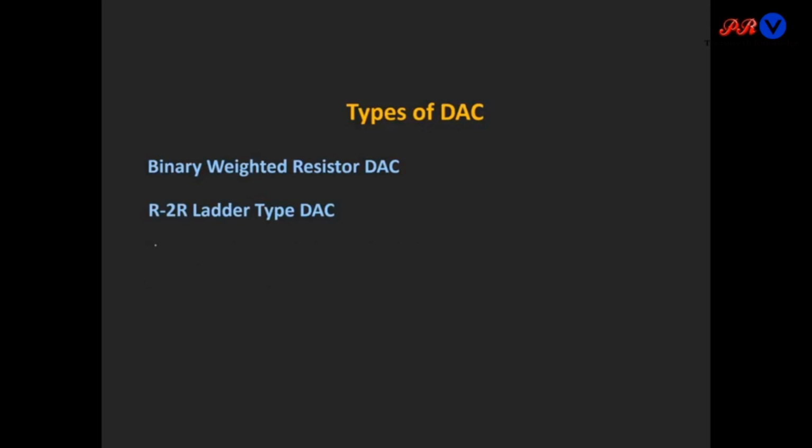These are different types of ADC and DAC circuits which have their own advantages and disadvantages. So, this is all about the conversion of analog to digital and digital to